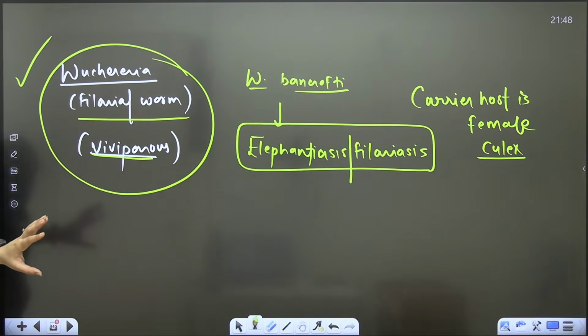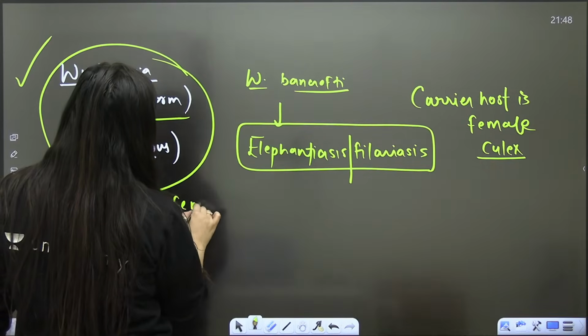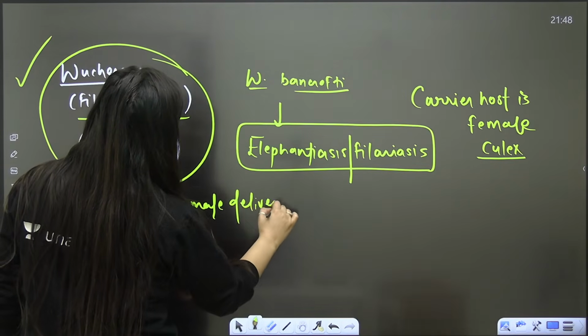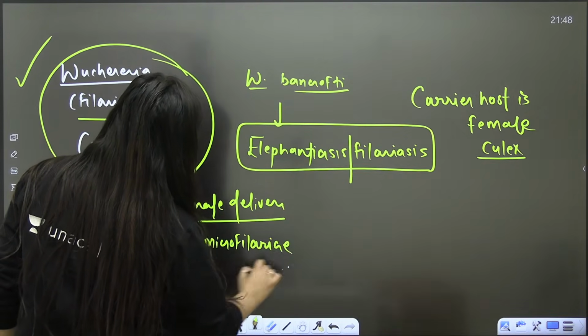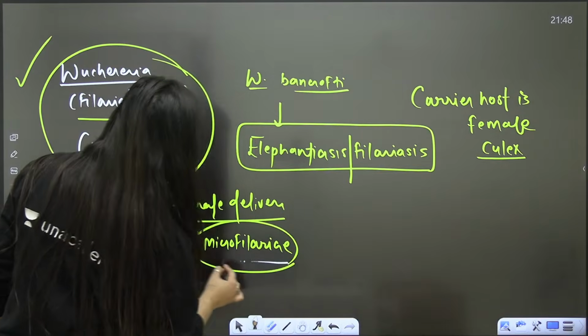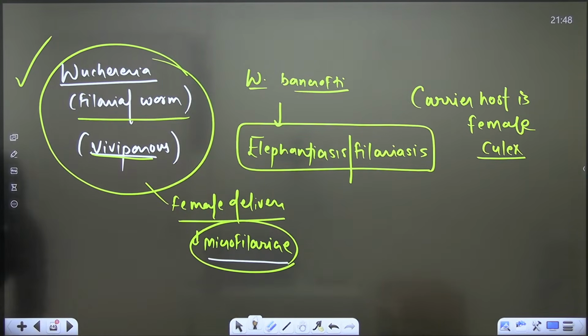Okay, it is also digenetic, because it is having two hosts. So the female will deliver microfilariae. These are the juveniles. That's why it is viviparous.